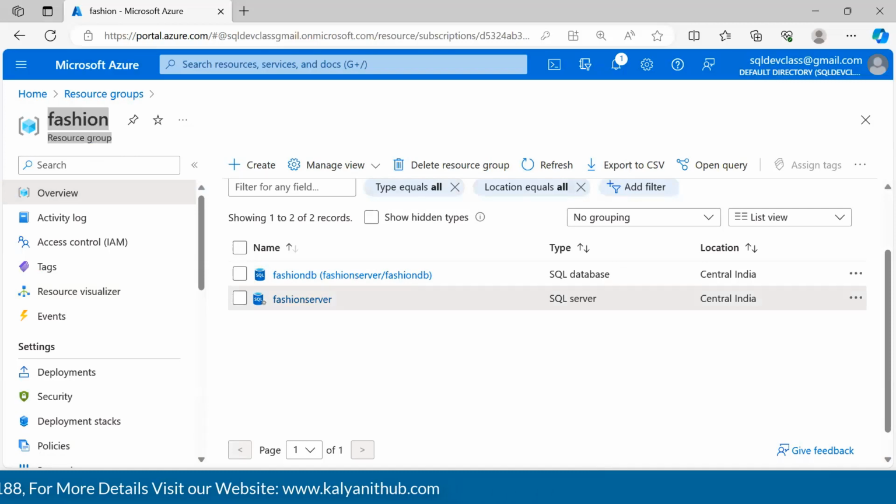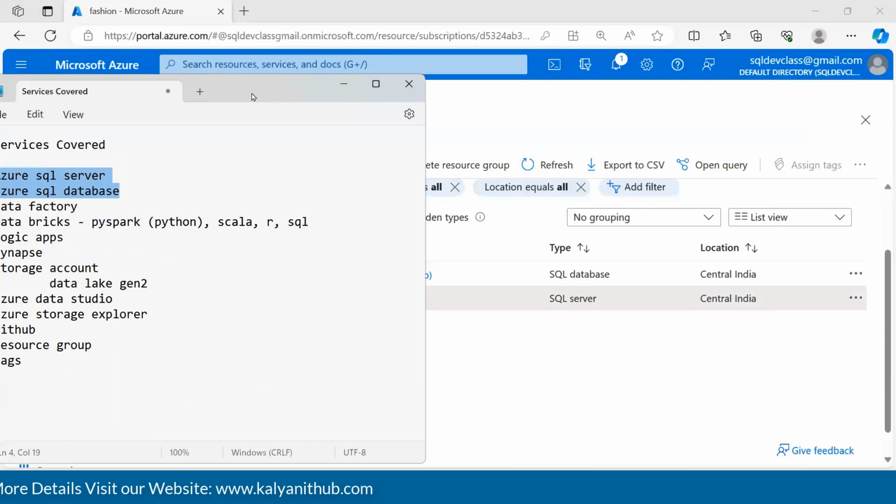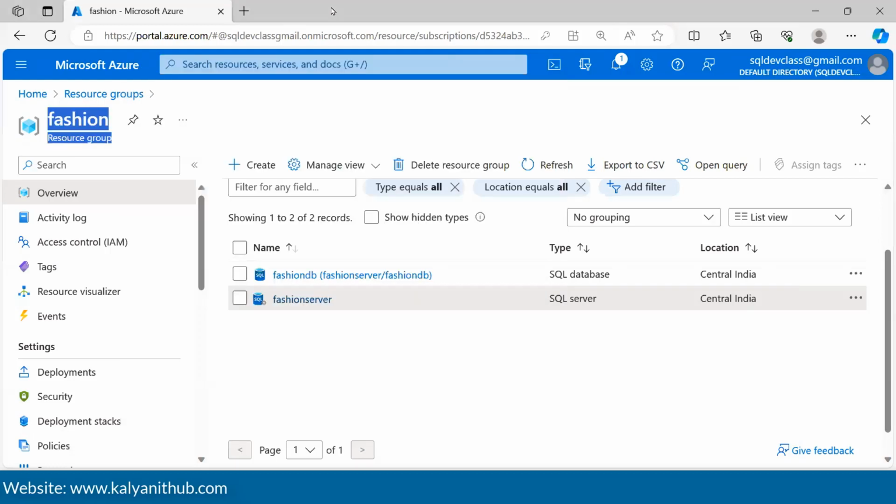Nice. If you look at the list that we were discussing earlier, resource group is one different service, SQL Server is one different service, and database is another different service. Right? With Azure, these three are three different services. Now we are not going to spend more time on resource group, but as and when we progress, we'll try to discuss further on the resource group.